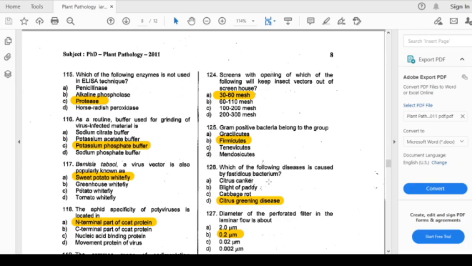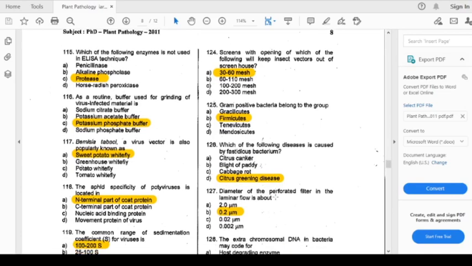The options are citrus canker. Citrus canker is caused by the Xanthomonas. Then there is Xanthomonas campestris, and Xanthomonas citri. The blight of rice is caused by Xanthomonas oryzae. Cabbage rot, and citrus greening disease is caused by the fastidious bacterium. So option number D is the answer.